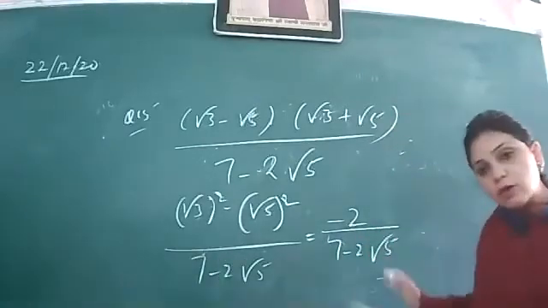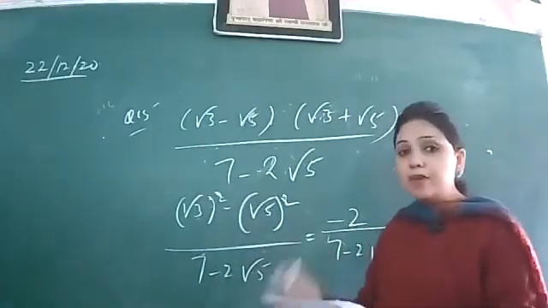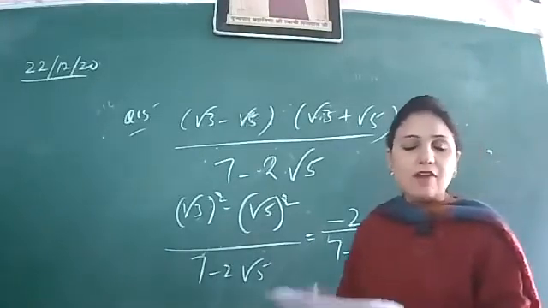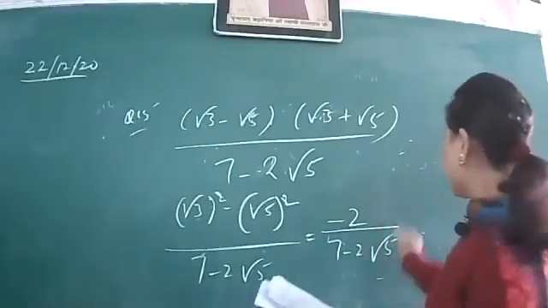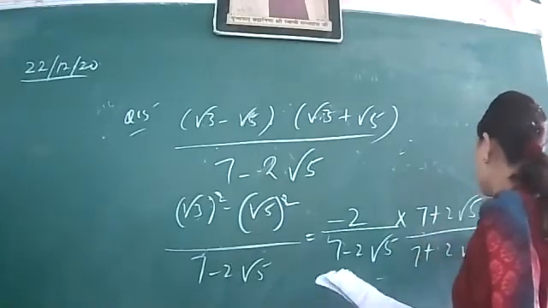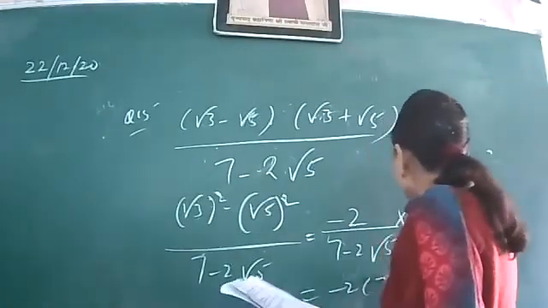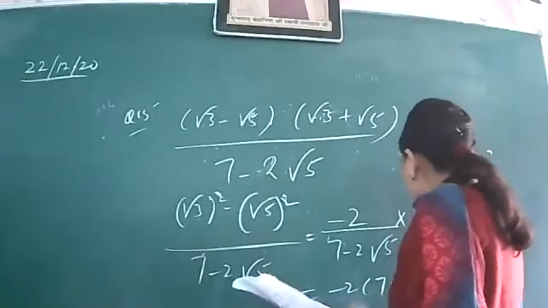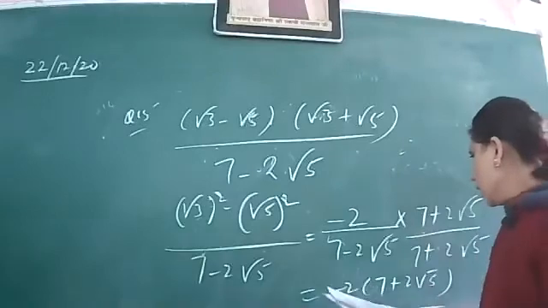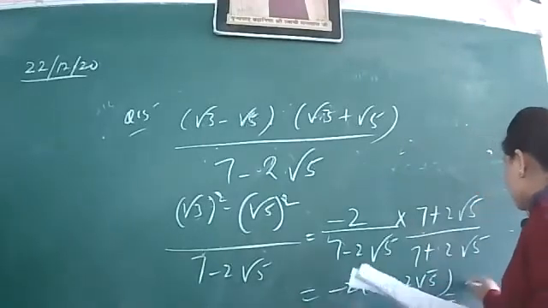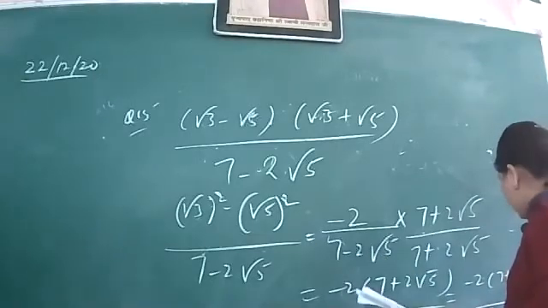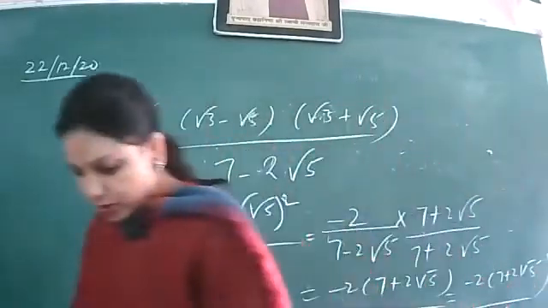So now some of the students, they are leaving the answer here only. Simplification means the root is to be omitted from the denominator. And by which process is it to be done? By the process of rationalization. That means the sign is to be changed. So this is minus 2 into (7 plus 2 root 5), and in the denominator, (a minus b)(a plus b), that is 49 minus 20. And the answer is minus 2 (7 plus 2 root 5) over 29. So this is the answer.